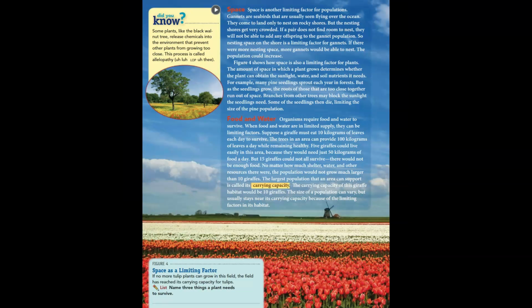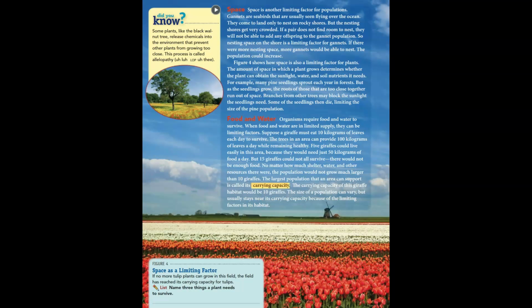Space. Space is another limiting factor for populations. Gannets are seabirds that are usually seen flying over the ocean. They come to land only to nest on rocky shores, but the nesting shores get very crowded. If a pair does not find room to nest, they will not be able to add any offspring to the gannet population. So nesting space on the shore is a limiting factor for gannets. If there were more nesting space, more gannets would be able to nest. The population could increase.